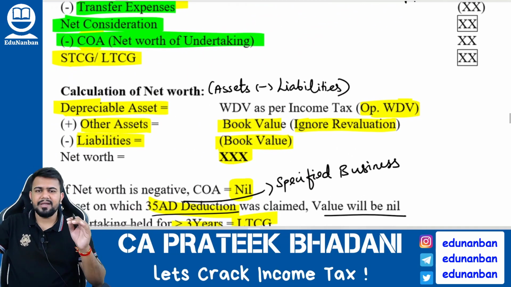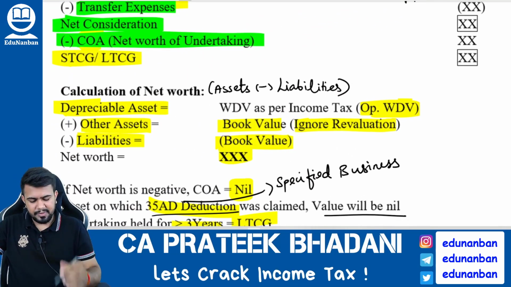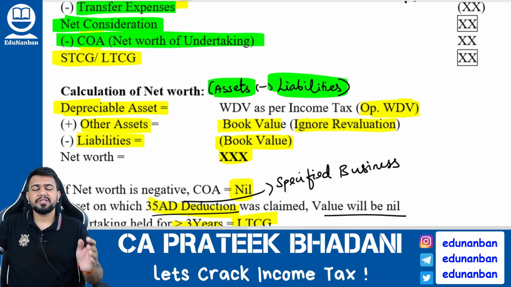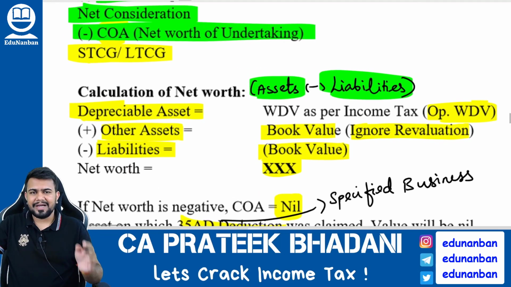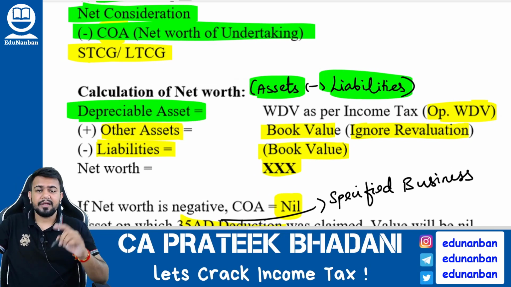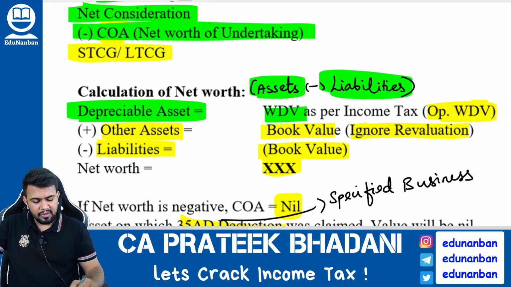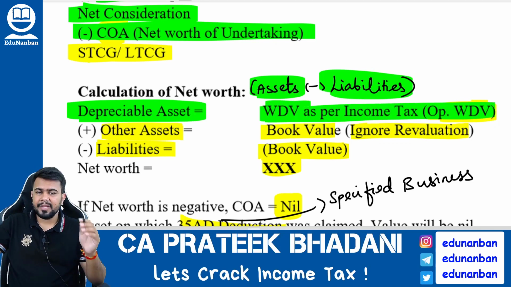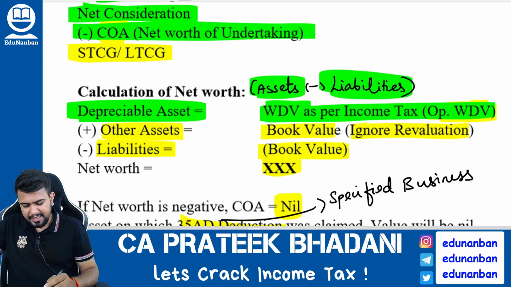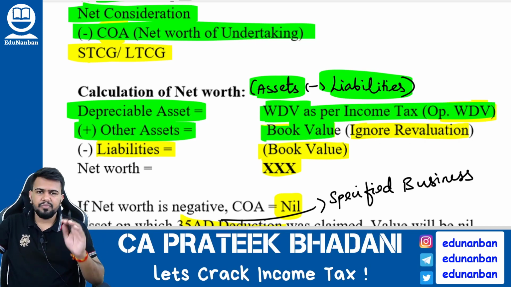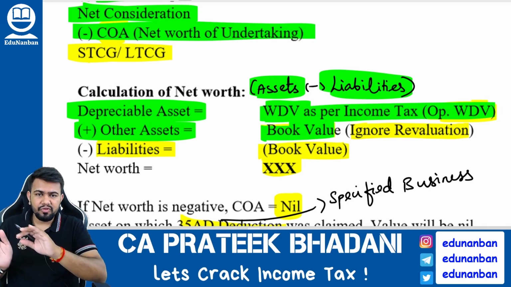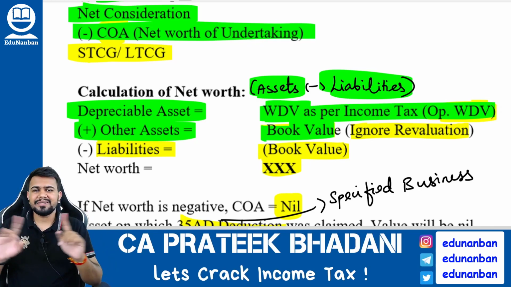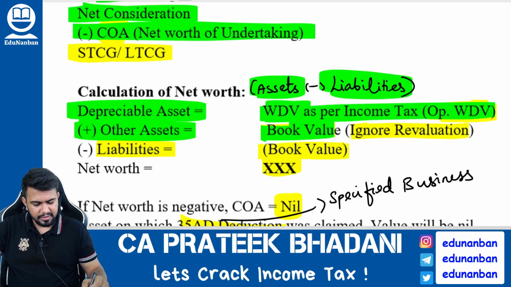Now, how to calculate the net worth? Very simple. Net worth means asset minus liability. So in case of asset, if the asset is a depreciable asset, then don't take the book value, take the opening WDV as per Income Tax Act. In case of other than depreciable asset, take the book value. However, in the book value, if there is any revaluation, then remove the effect of revaluation. You should not consider revaluation while taking the net worth.